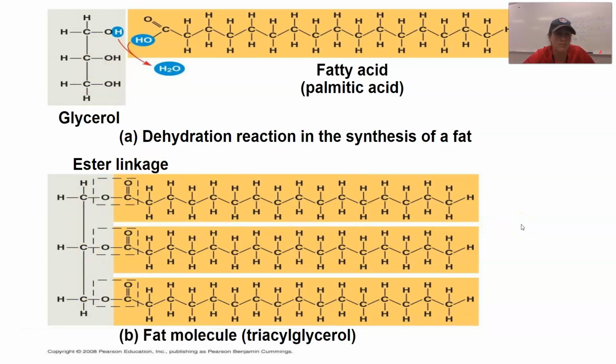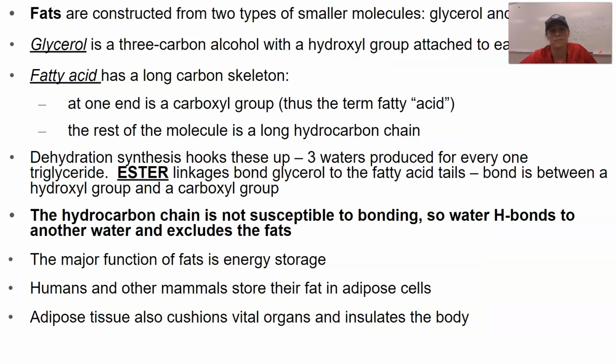Or a triglycerol, okay? Again, depending on what we attach the hydrocarbon chain to is what determines what type of lipid it is, and all of them are going to attach through ester linkages. They are constructed from 2 types of smaller molecules. One of those is the glycerol, that's like a head, and then obviously those fatty acids, hydrocarbon chains. Again, we are using dehydration synthesis to make these things happen. For a triglyceride, we have 3 of these ester linkages, which means we remove 3 water molecules to bind those things through the process of dehydration synthesis.